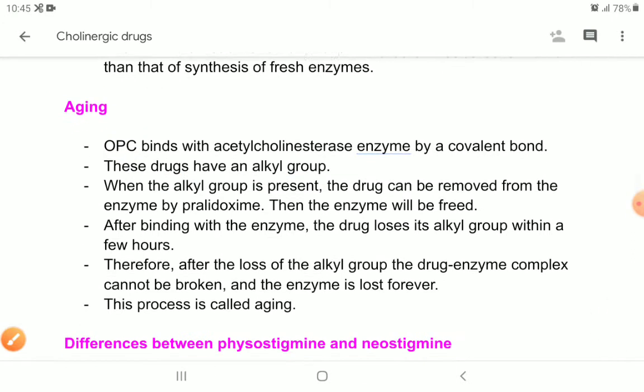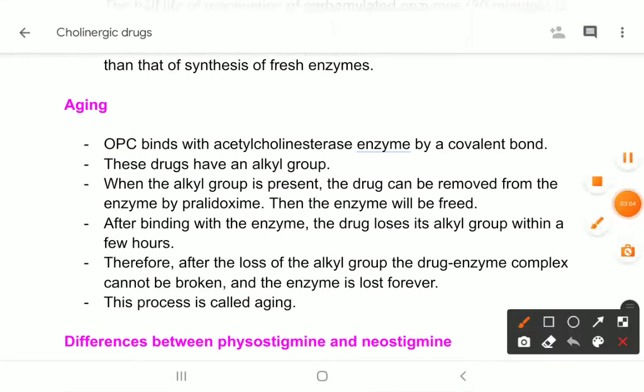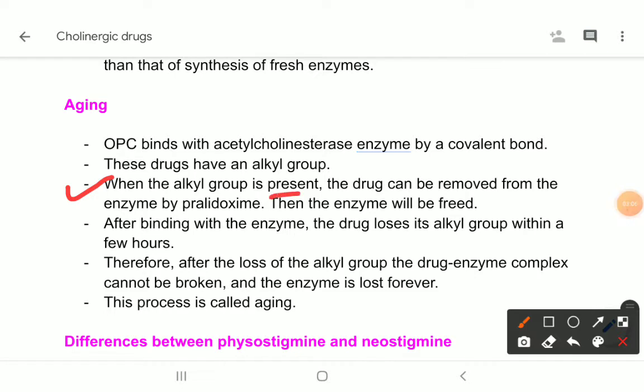Now when the alkyl group is present, the drug can be removed from the enzyme by pralidoxime. Pralidoxime is a drug which causes removal of the drug from the enzyme, so the enzyme will be freed.